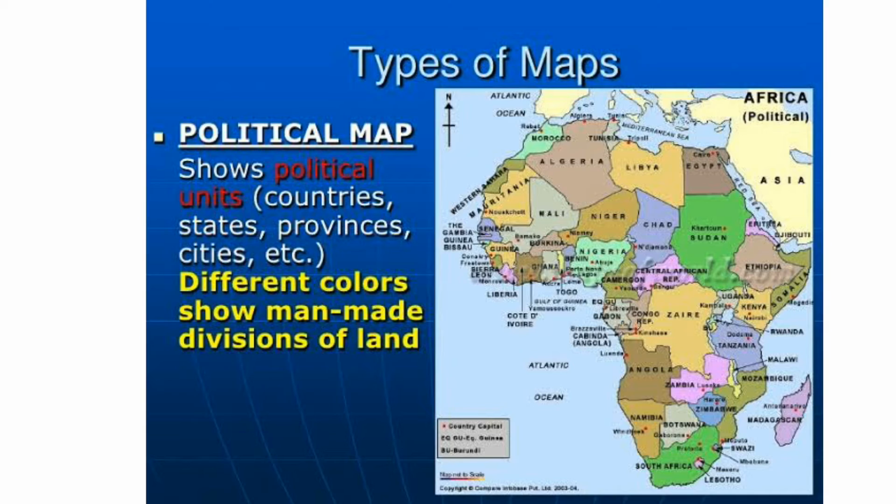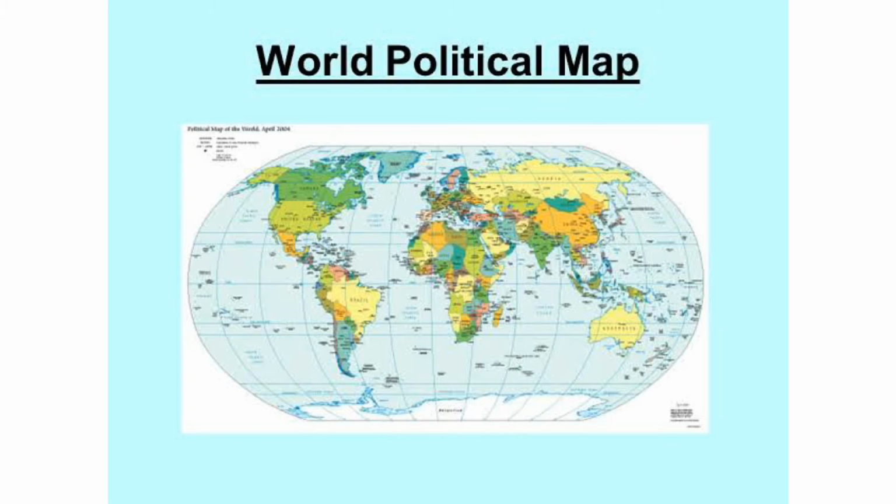Maps which show different countries and states with a well-marked boundary are called political maps. This is the World Political Map, in which we can see 7 continents of the world, and these continents are North America, South America, Africa, Europe, Asia, Australia, and Antarctica.